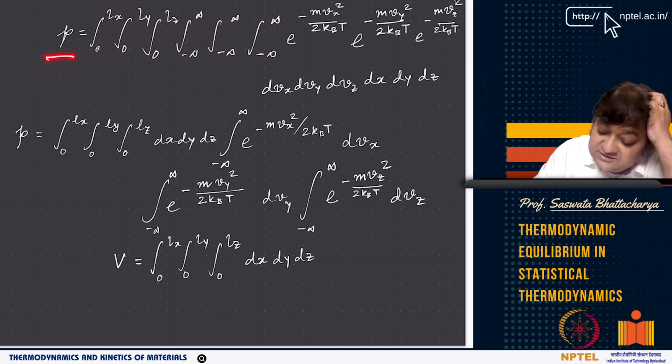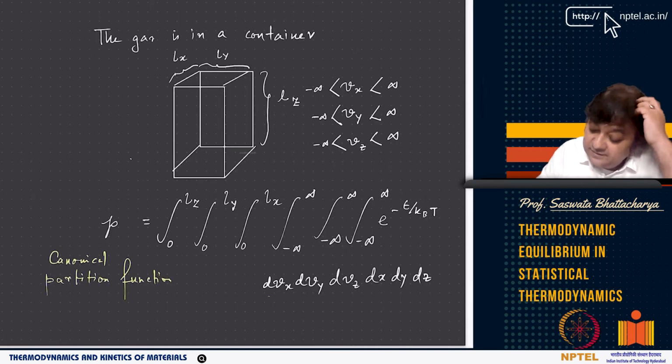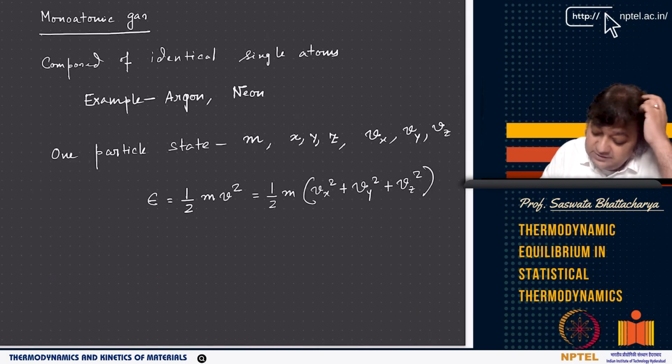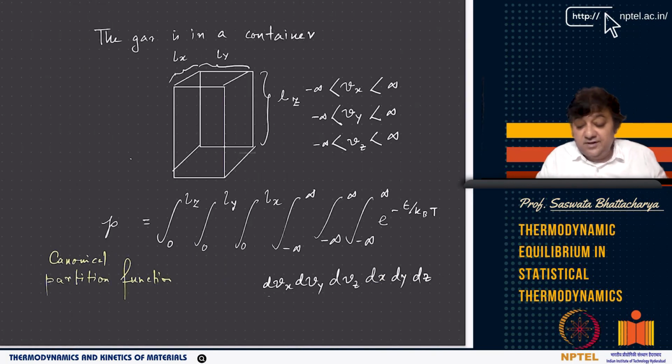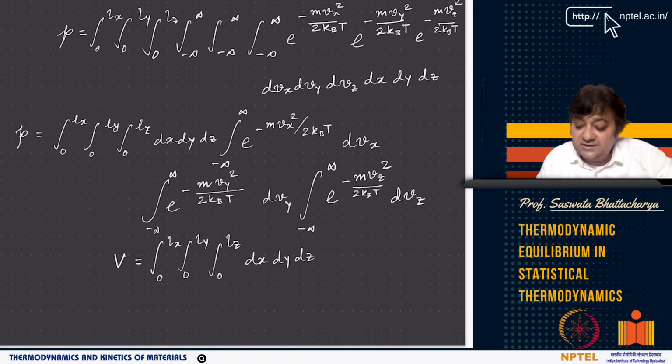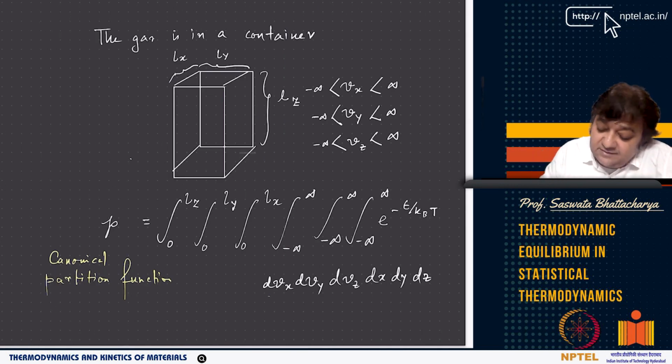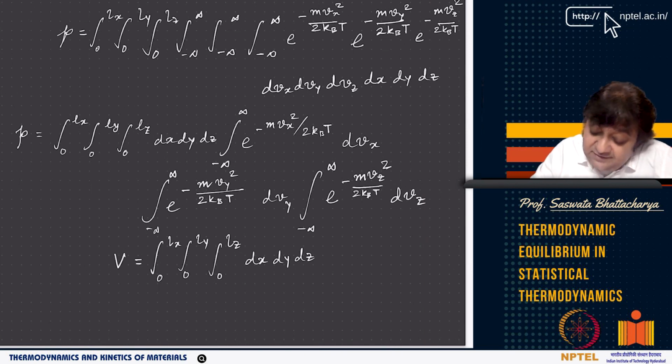This is the partition function, and here what are the energies? We know for one particle, one energy is minus mvx square by 2 kBT, and then minus half mvy square, and so on. We have epsilon by kBT, and epsilon, as we know, is half mv square. Again, we are not considering any other interaction energy. So this is for a monoatomic gas, and let us continue, then you will see what it is. Basically you are looking at only the translational kinetic energy.